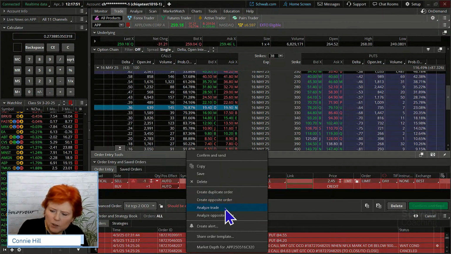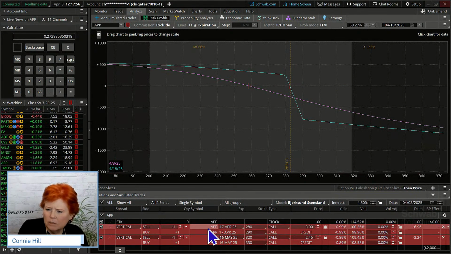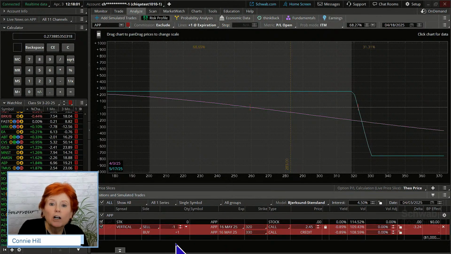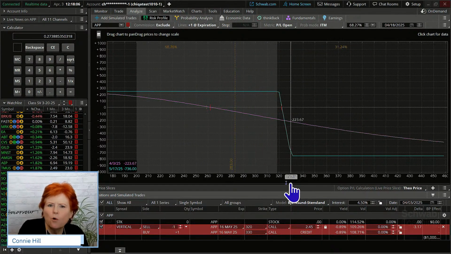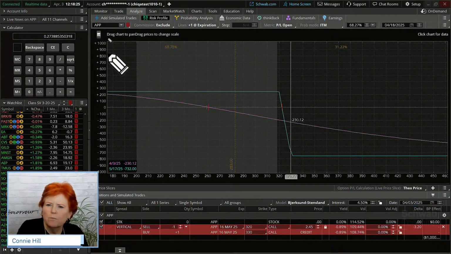Now we're going to select on this. We're just going to say analyze trade. And as we do so, let's get rid of one of these. There we go. We'll just do one contract for now for our analysis. And let's maybe point out what's going on here. Now, hopefully you've seen this before. If you haven't seen it before, just know it takes a few repetitions before you feel super comfortable with it. Remember, I needed to see lots of examples when I first learned this risk profile. So let's just kind of orient you.